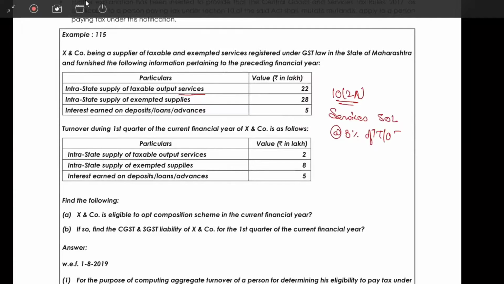So what they're saying is that the supplier of taxable and exempted services, output services and exempted supplies. We don't know whether the exempted supply is goods or services, but we'll assume it to be services only. You can assume it goods also, no issue. So interest on deposits, loans and advances has not to be taken in aggregate turnover. Correct. So turnover is 50 lakh, which is not exceeding 50 lakh. That means he can opt for section 10(2)(a) under services, which has a tax of 3% of total turnover.